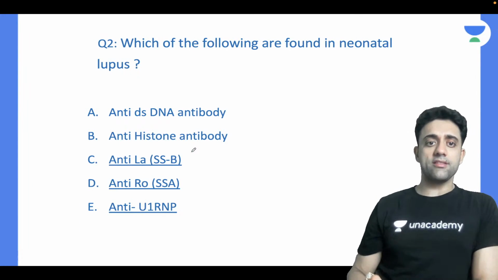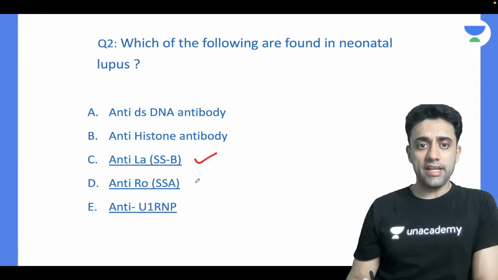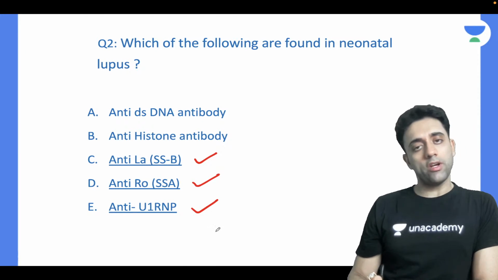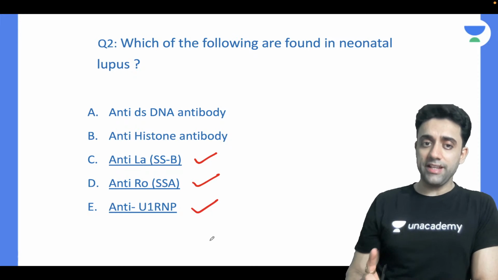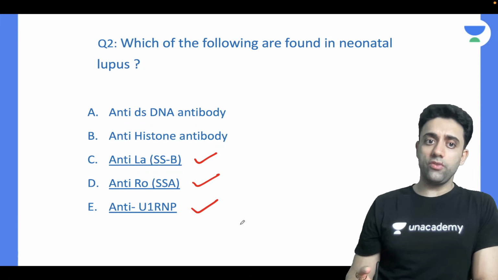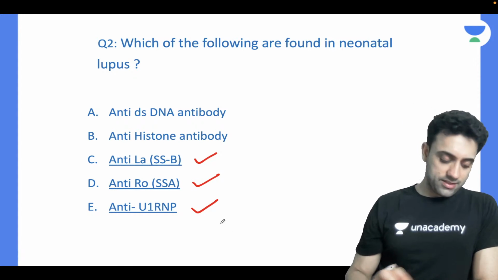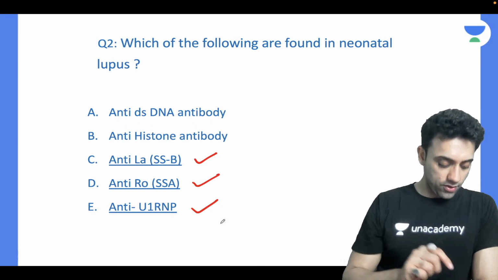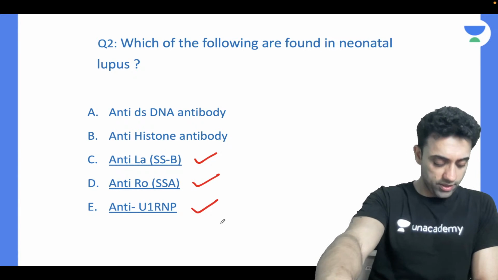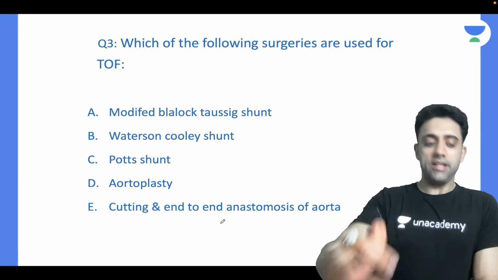That's it. So the best answer is anti-La, anti-Ro, and anti-U1 ribonucleoprotein. So anti-La antibodies you will see, anti-Ro also, and anti-U1 RNP. Perfect. So most importantly, let's see the next question.